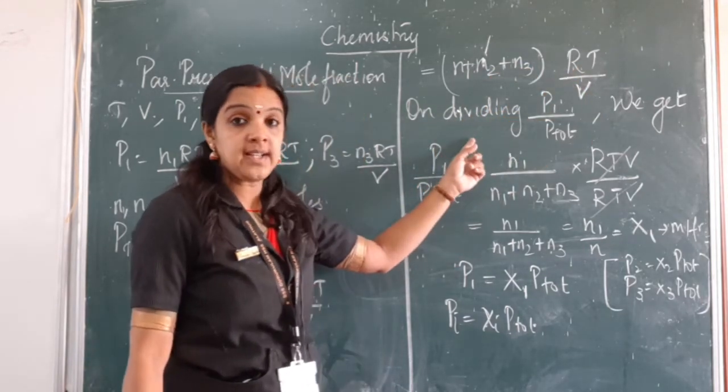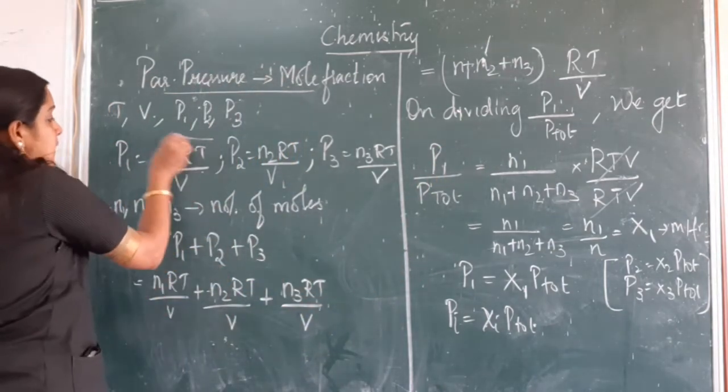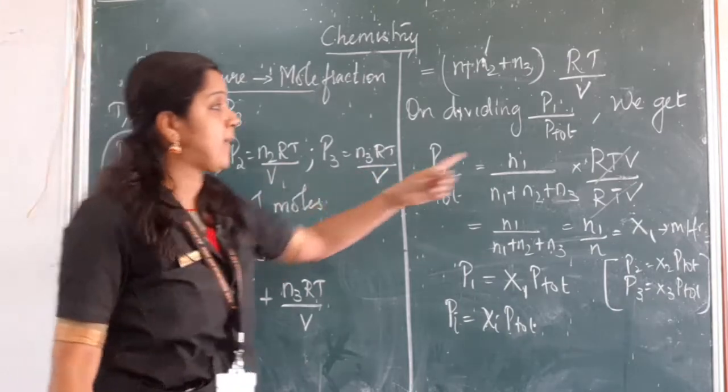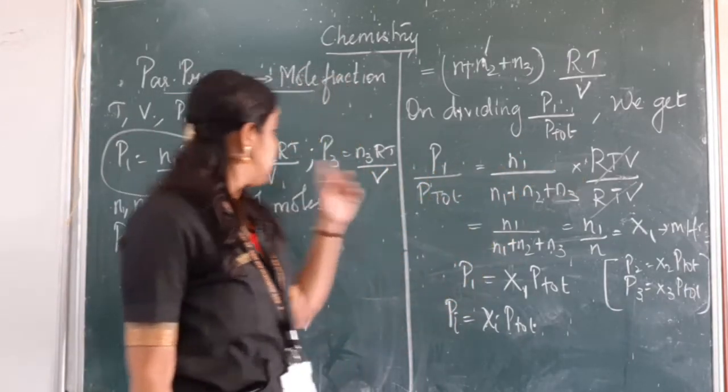Now, on dividing, what are we dividing? We are dividing this P1 by P total, that is the total pressure. So what will I get?